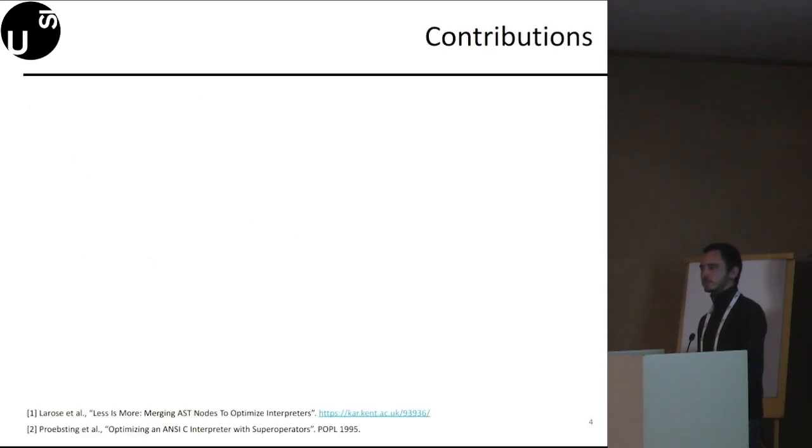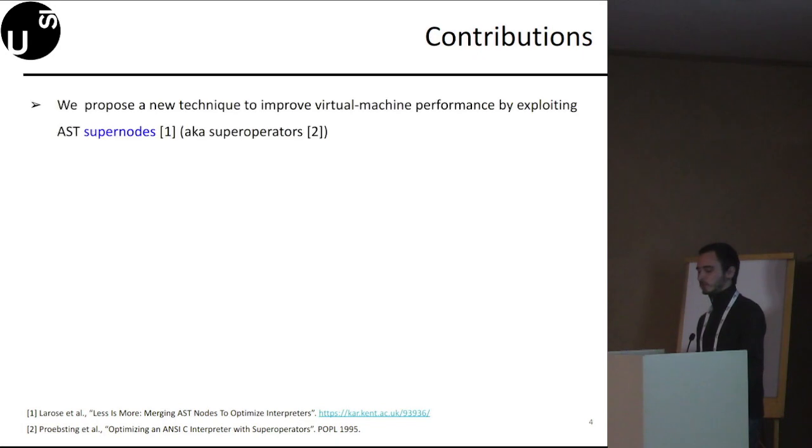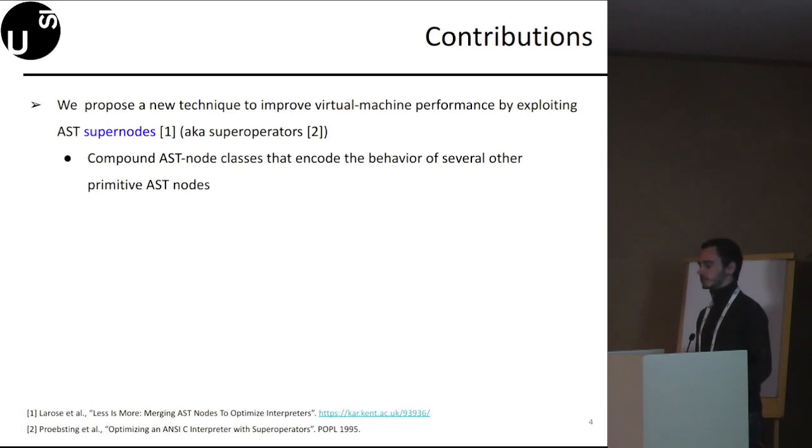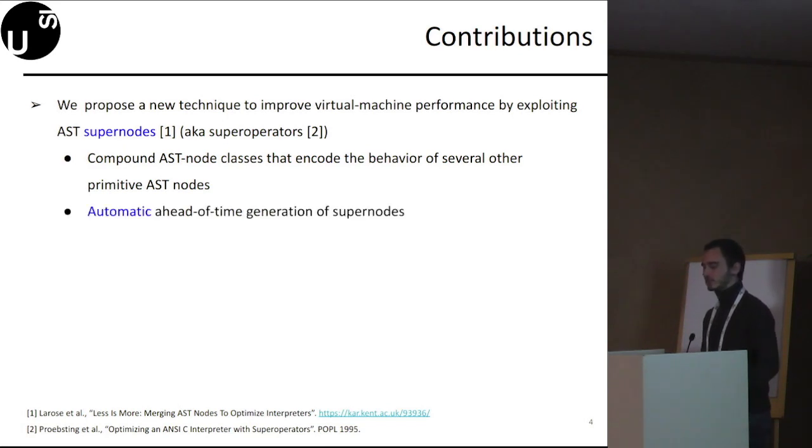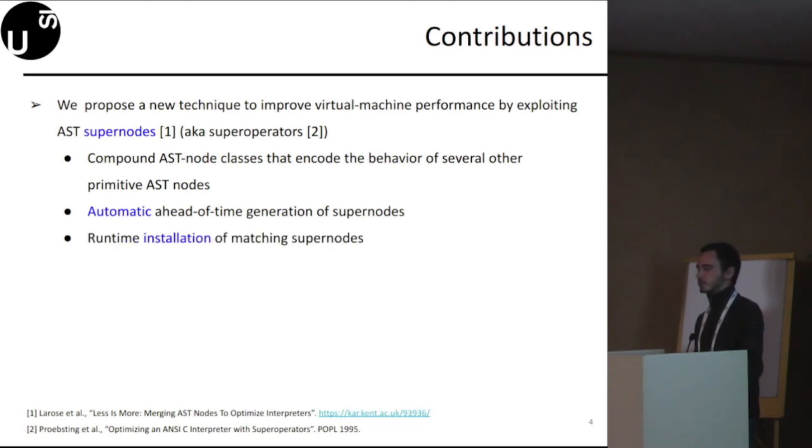I would like to list here the contributions of our work. We propose a new technique to improve virtual machine performance by exploiting AST supernodes, also known as superoperators in the context of bytecode interpreters. In particular, AST supernodes are compound AST node classes that encode the behavior of several other primitive AST nodes. Our technique automatically generates ahead-of-time supernodes and leverages runtime installation of matching supernodes.